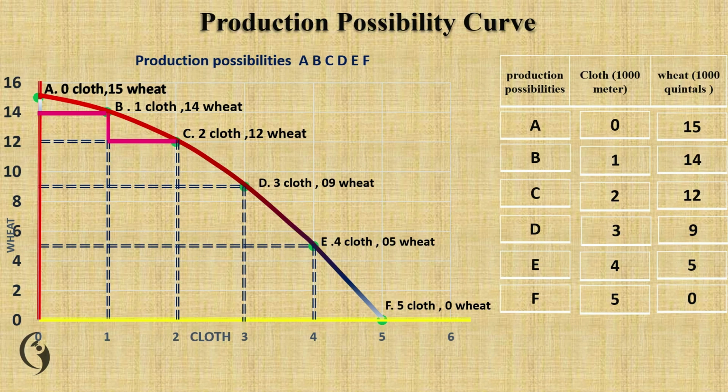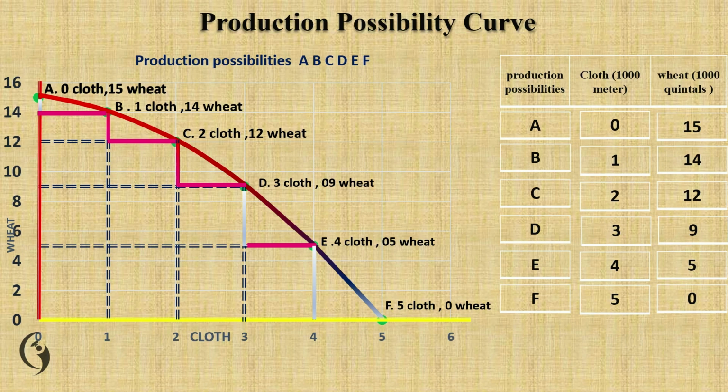Further, if we want to produce 1 more quantity of clothes, we have to give up the production of wheat. If we want 1 more additional quantity of clothes, we have to give up another quantity of wheat. That's the opportunity cost.